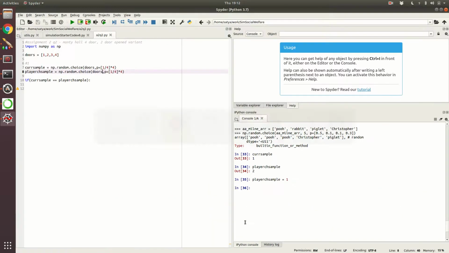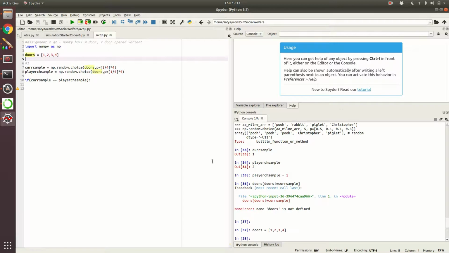Coming back to the code. Now for player sample and current sample, I have forcibly set it to 1. And now what I will do is I will say doors, where doors is not equal to current sample. I have not run this piece yet, so let me run that.